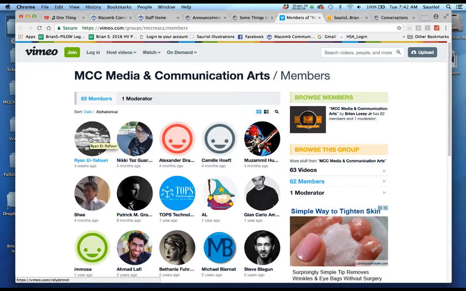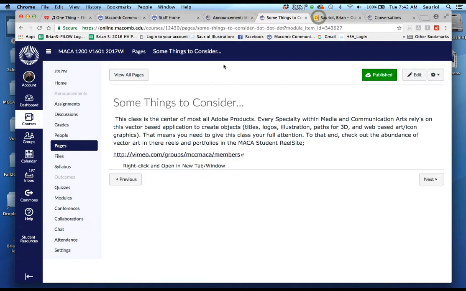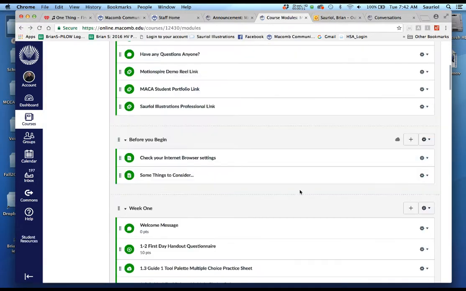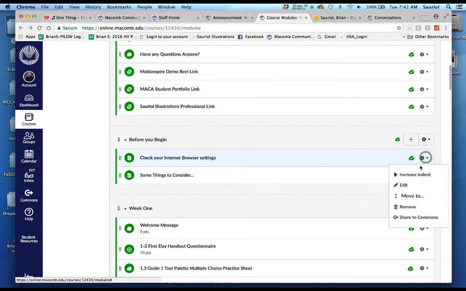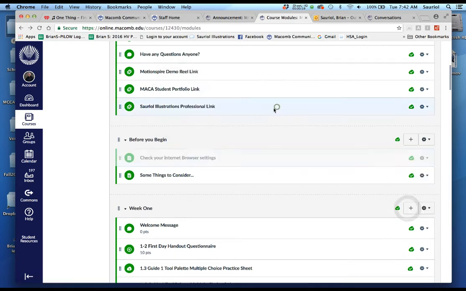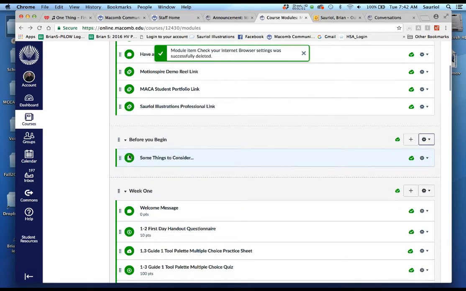What I think I'm going to do is go ahead and look at this. So I'm going to close this for right now and go back to the module right here, and I'm going to publish the module, but I'm going to remove the "Check your internet settings" one. Okay, so just go into some things to consider.